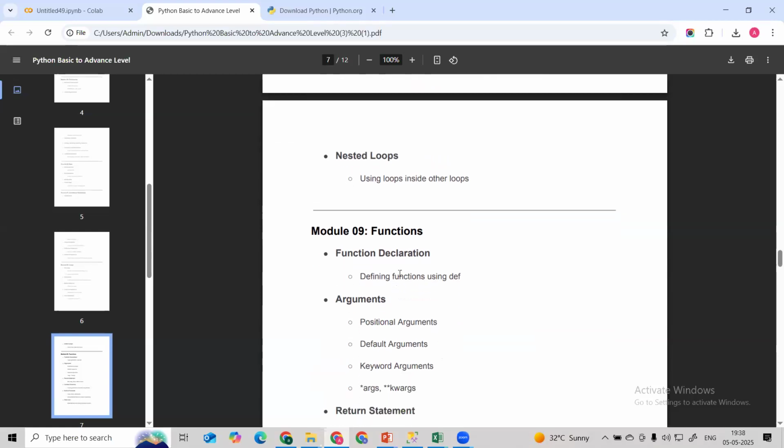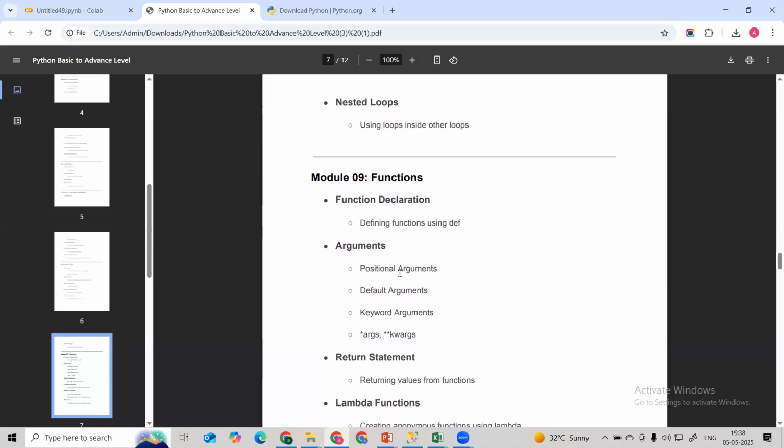Then we are going to learn functions, guys. Functions are very important, as we are going to see from the initial lectures. We are going to understand how we can write multiple lines of code. It is industry practice to write code in function format so that we have reusable code. We do not need to write code again and again. So for that purpose we write code in function format. If we are able to write this in a function, then you can reuse it without writing the code again and again. So that's why functions are very important.